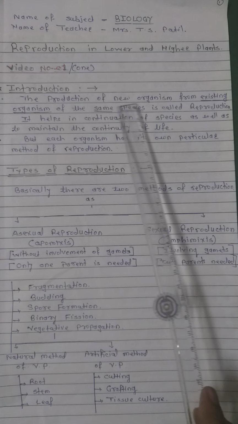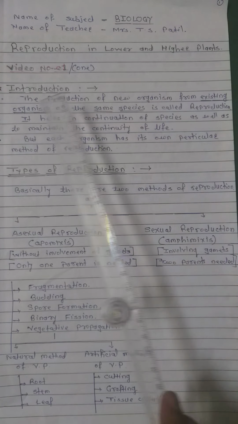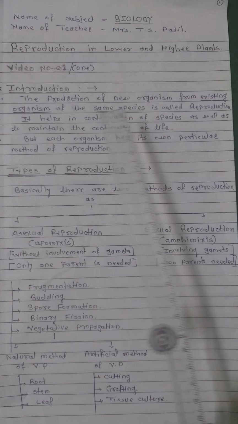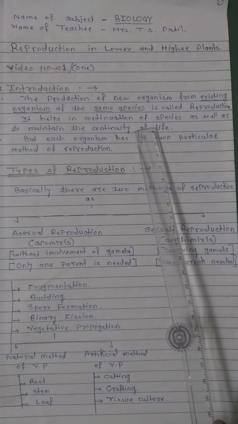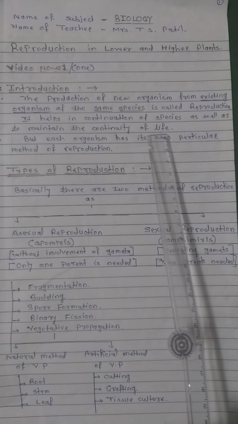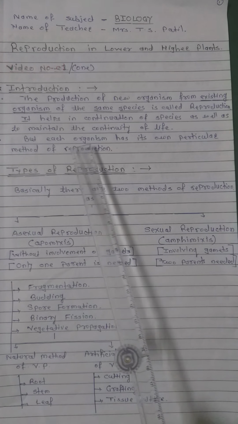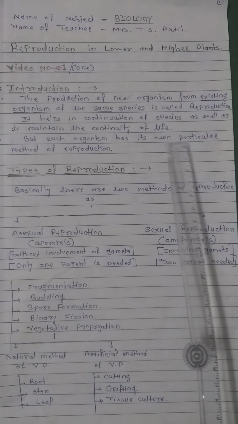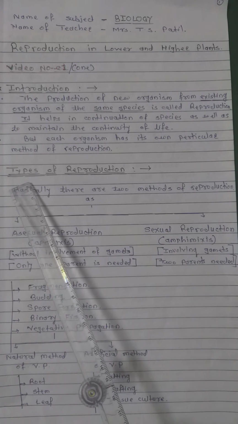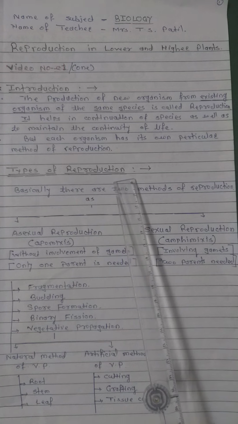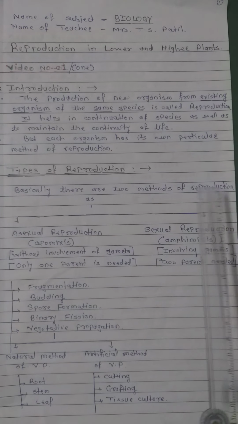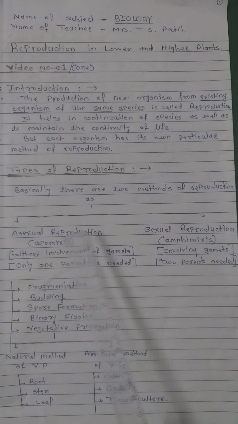The production of a new organism from an existing organism of the same species is called reproduction. It helps in continuation of species as well as to maintain the continuity of life. But each organism has its own particular method of reproduction. So we will next study the types of reproduction. Generally there are two types of reproduction, which are these.